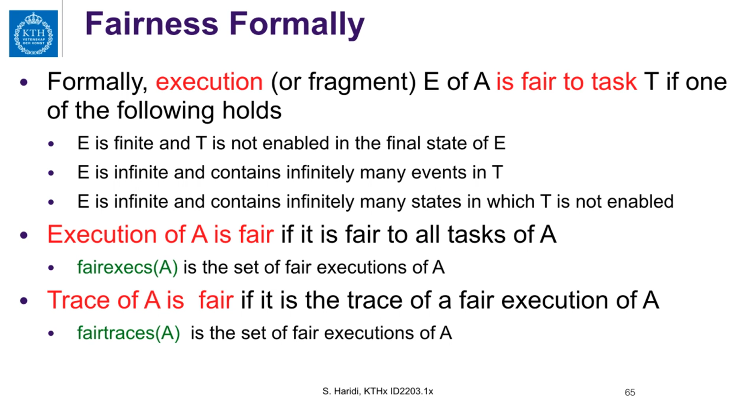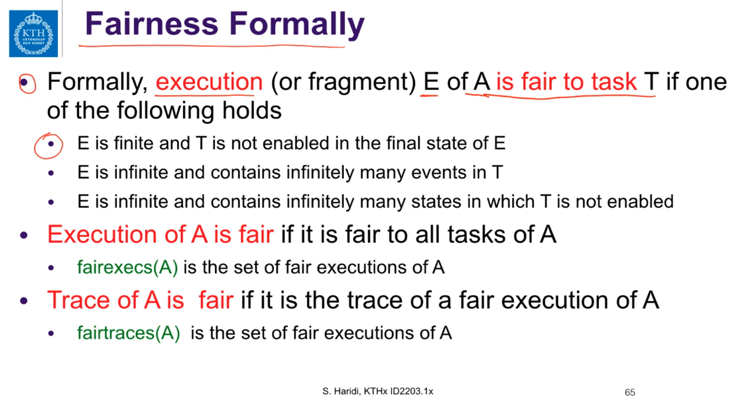So let us see a formal definition of fairness. Formally, an execution E, or a fragment of that execution, of an automaton A is fair to a task T if one of the following conditions holds. So what are the conditions?